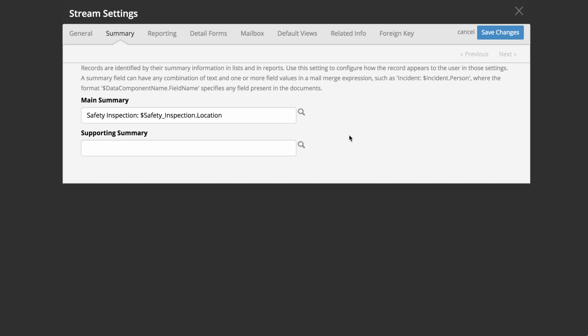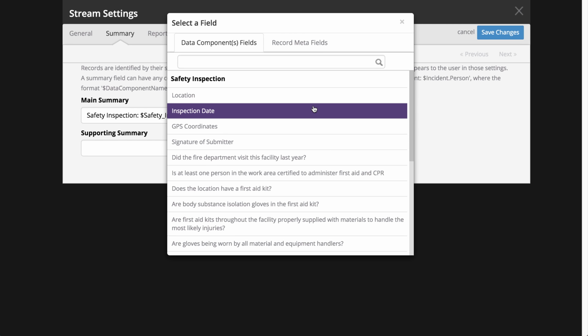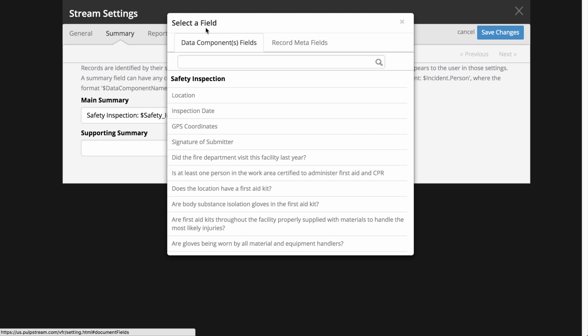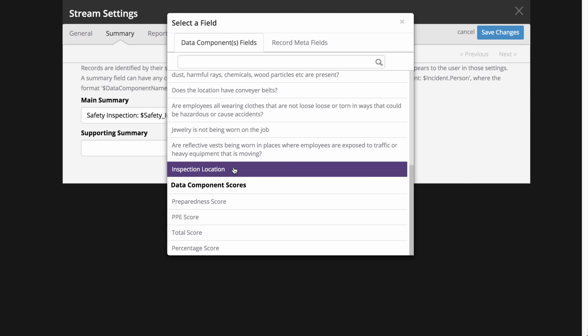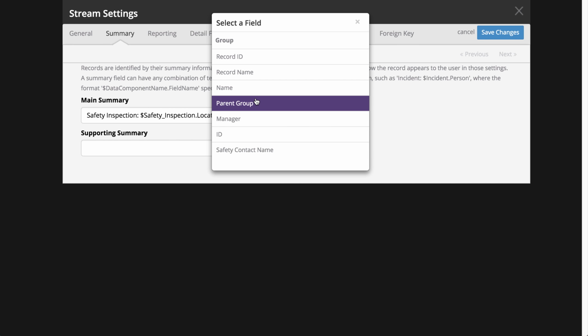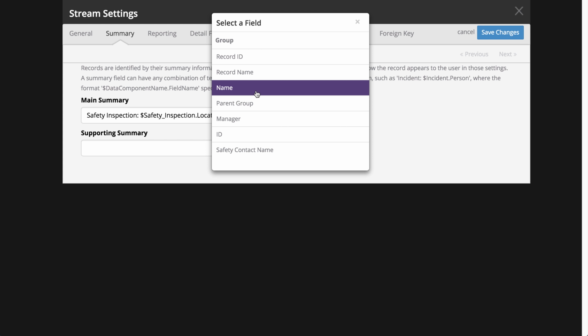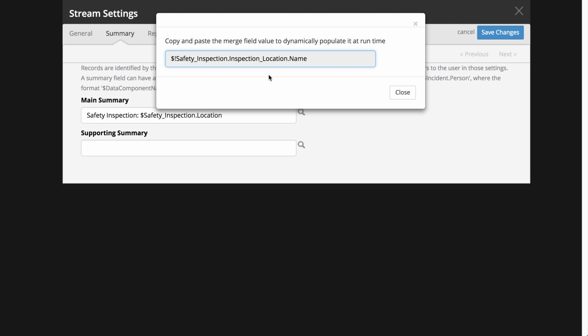Since that's what we want to do, we need to find those field merge values and search for our new location field name. We're going to use the magnifying glass to find that. And because it's in a data component field, we will search for it in this tab. So we're going to scroll down and find our inspection location. That will reveal the fields that are available. Select name.